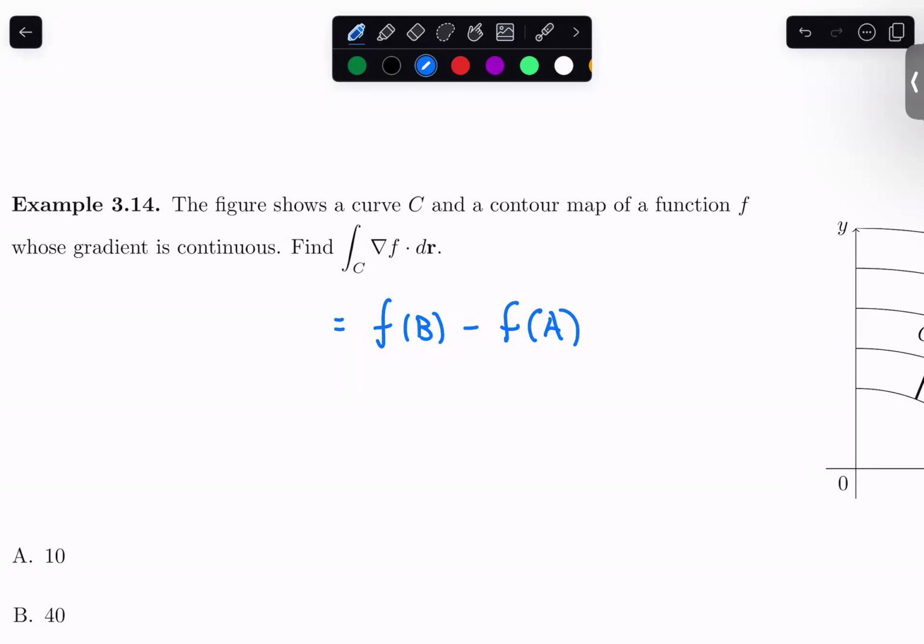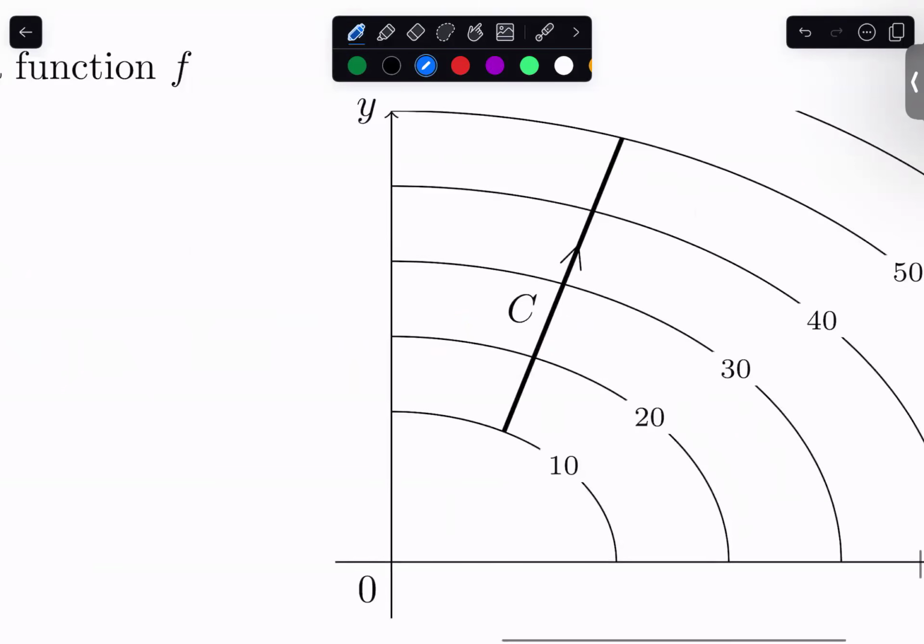And then the second thing that you need to remember is something that we covered in 14.1, which is how do you read contour maps? And so let's go back over here. I can see my curve. It'd be nice if they included the dots here, but I can clearly see what is my starting point and what is my ending point. When the curve starts and ends, there's an arrow to indicate the direction in which you're heading. So we're going to start at A and travel along towards the arrow, towards our ending point B.